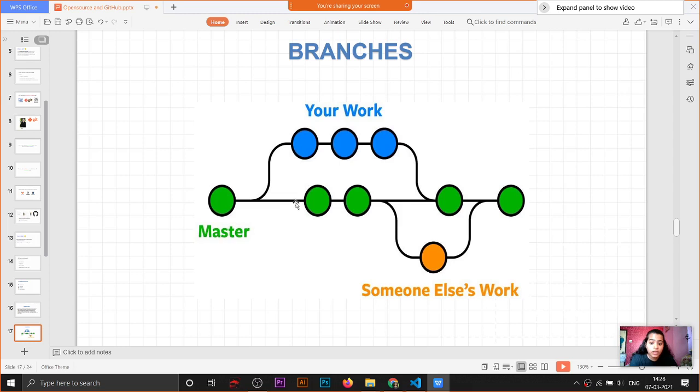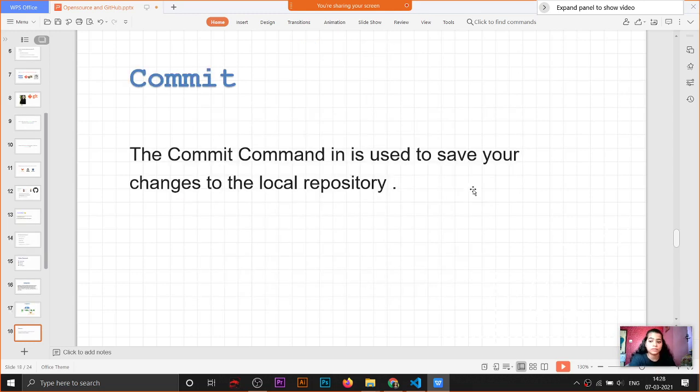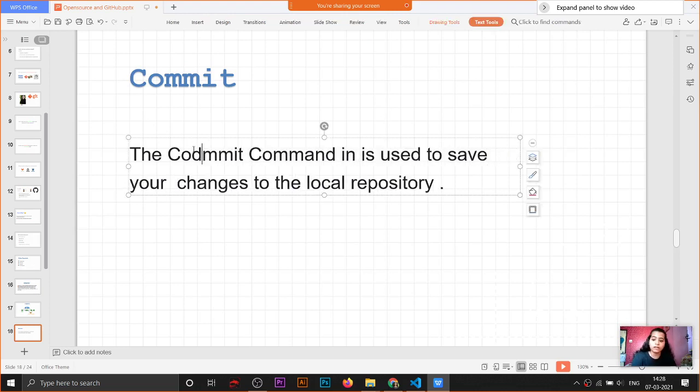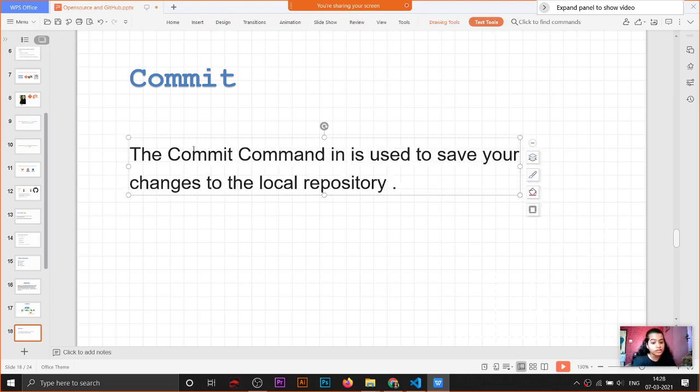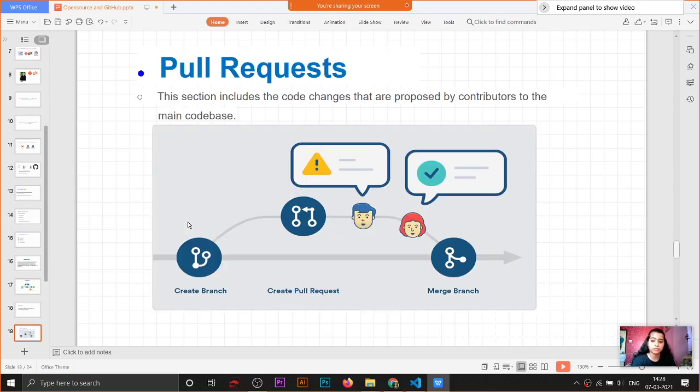See, we can make branches, we can work on it, and then we can merge it into the master branch, the main branch. The default branch is the master branch. Commit is nothing but saving changes to all your work. For example, I made some changes in this and then I hit save. So all your changes will be saved. Commit is equal to saving.